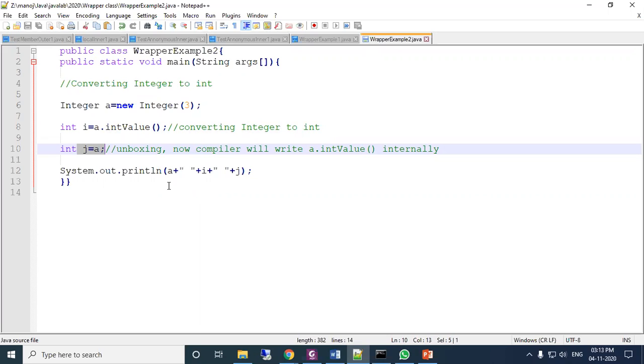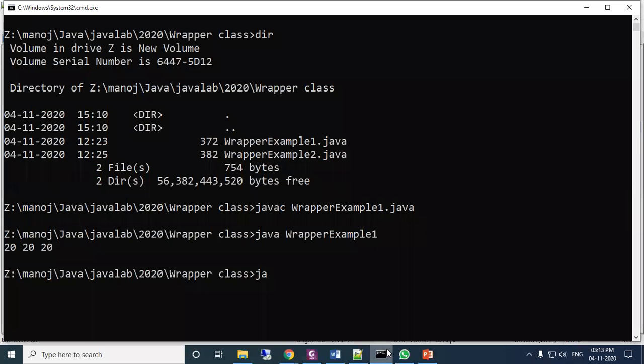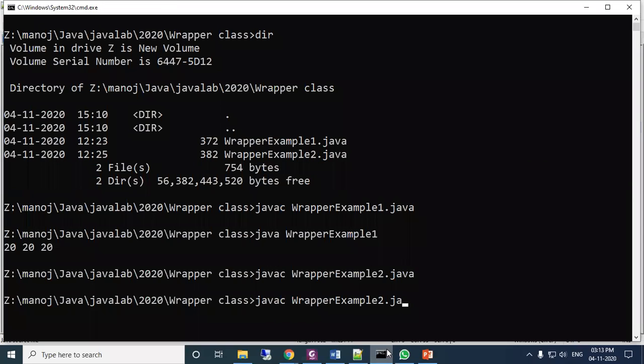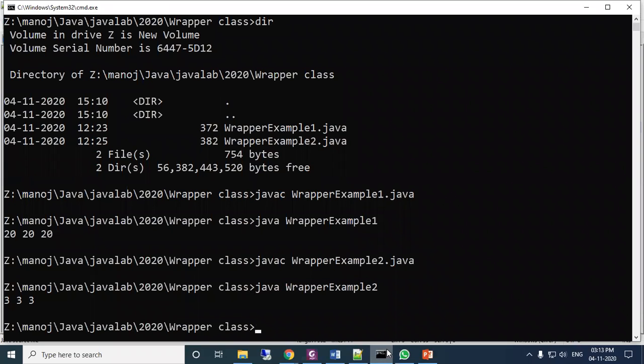Here the value is again 3, I is 3, and j is 3. Now let us run wrapper example 2. The output is 3, 3, 3. This is about our wrapper class.